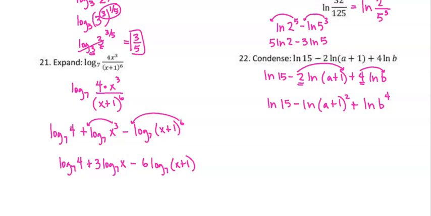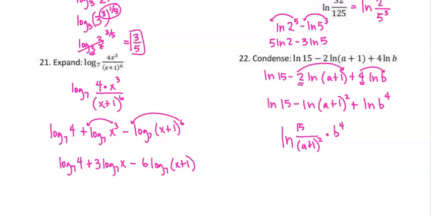Now we're going to do our addition and subtraction stuff. So when you condense, you just write natural log once. Our first term is 15, so we're going to have a 15 up here. Minus means division. We're going to put the a plus 1 in the denominator. And then plus the natural log of b to the 4th. If it's plus, it's like multiplication, so multiplying by b to the 4th.